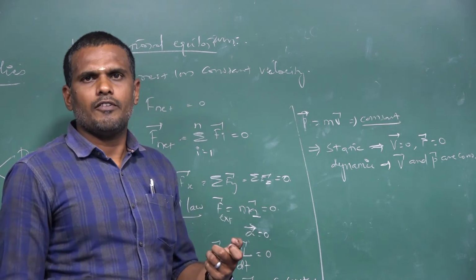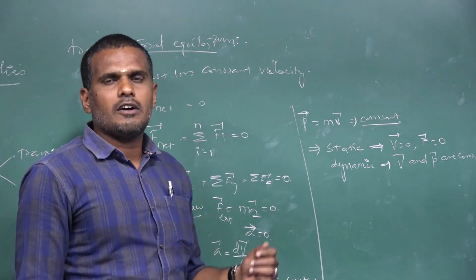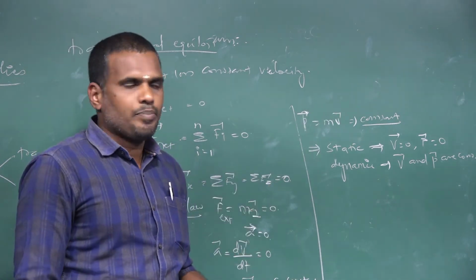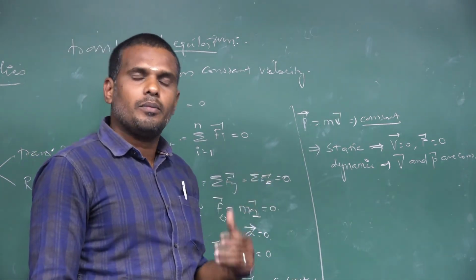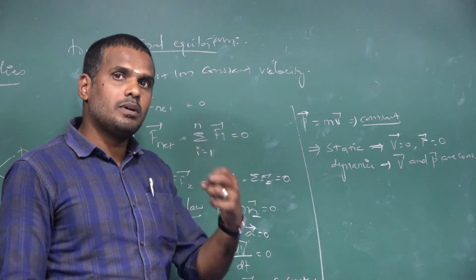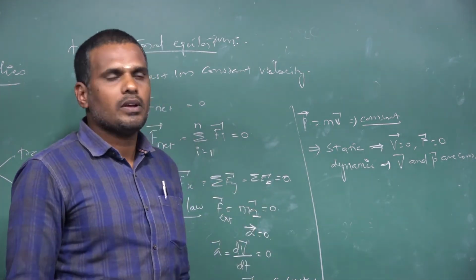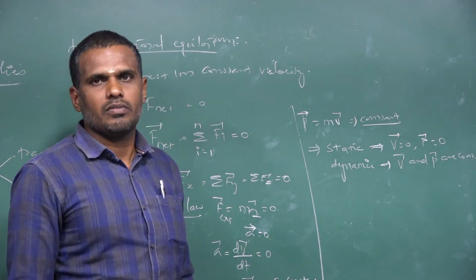What is moment of force here? It is simple. It is the product of force into perpendicular distance from the point of rotation. So the sum of the moments of all the forces acting on the rigid body must be equal to 0. So the torque acting on the body must be equal to 0.